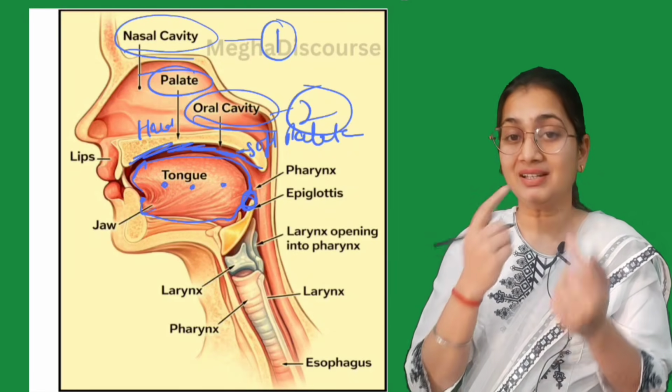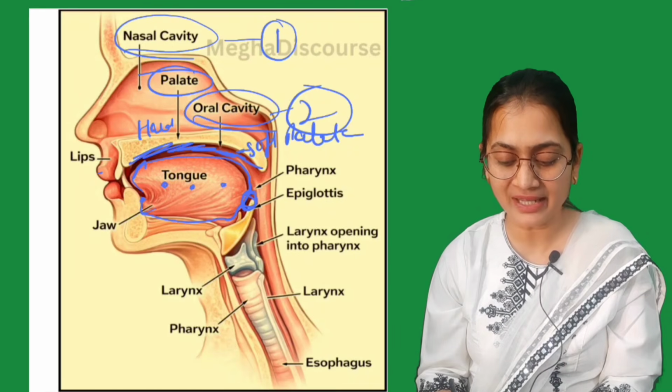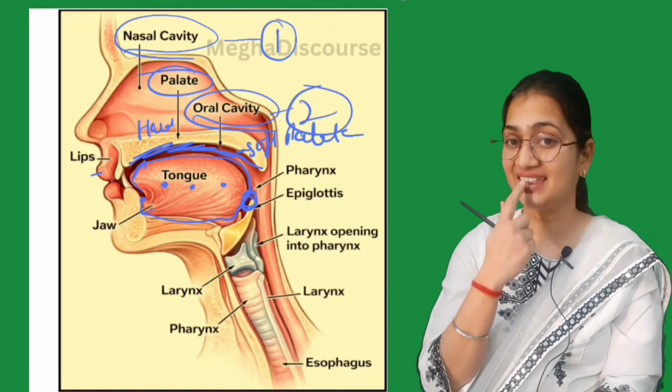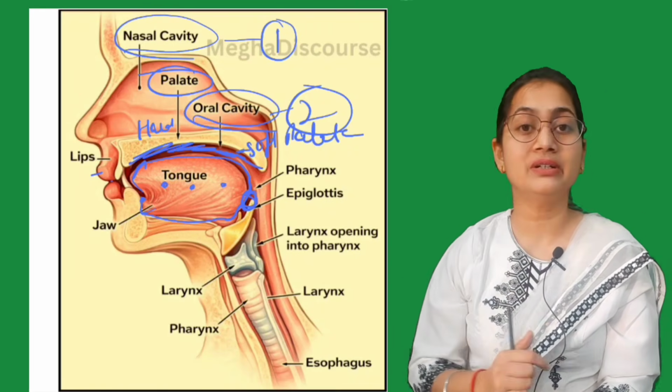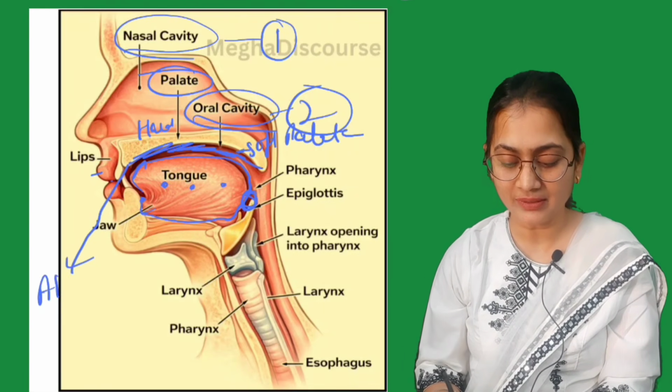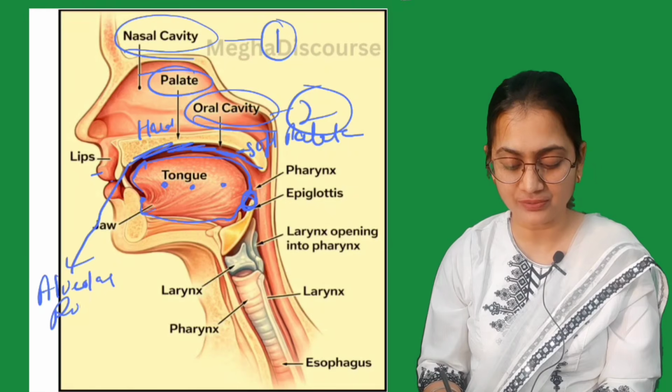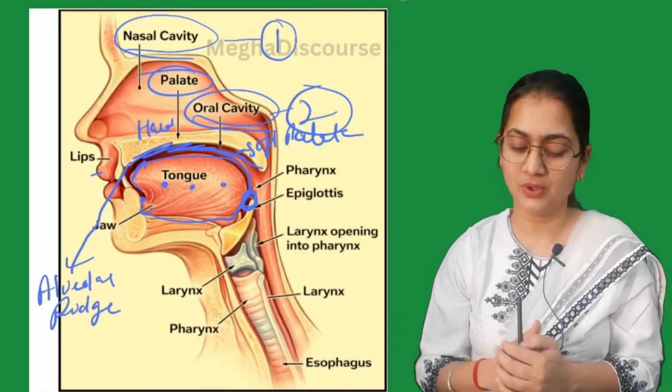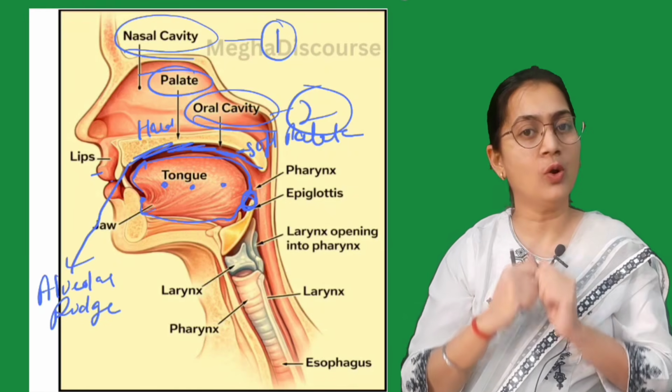Now teeth. First we have lips, then teeth, and the back of your teeth is called the ridge, the alveolar ridge or teeth ridge. So this is your oral passage.